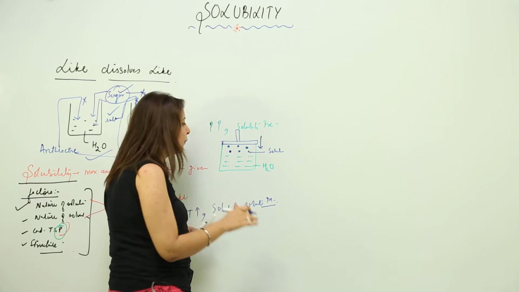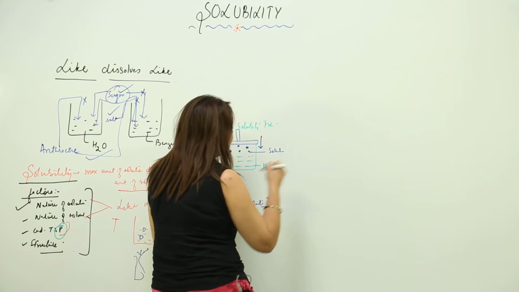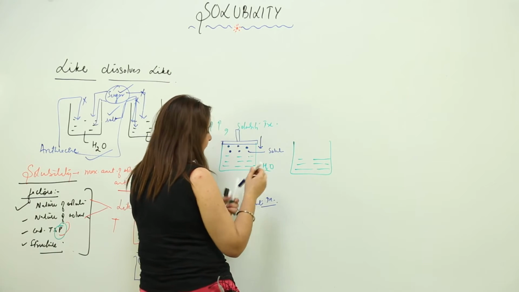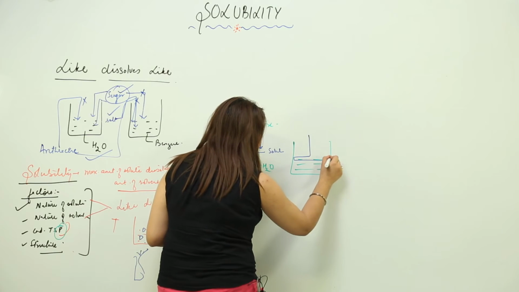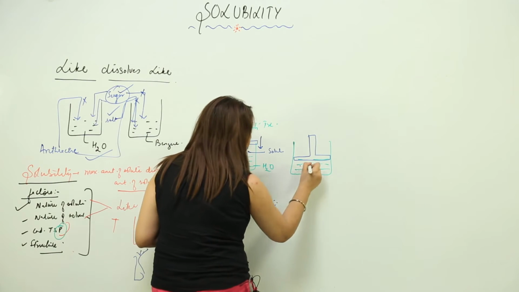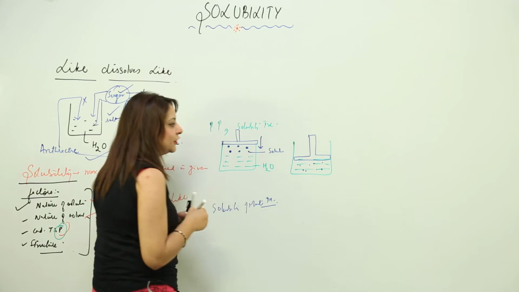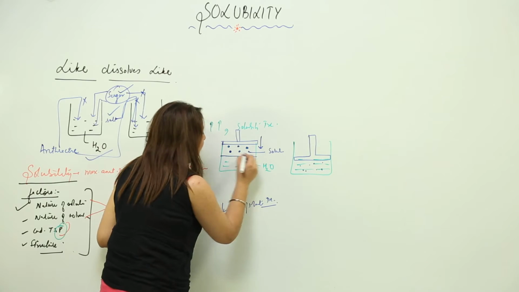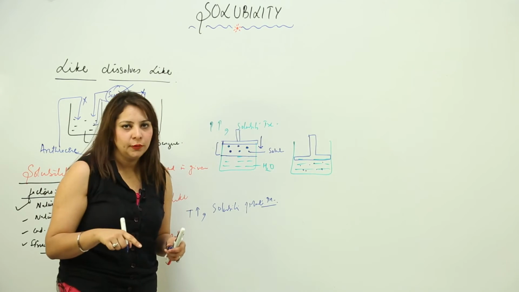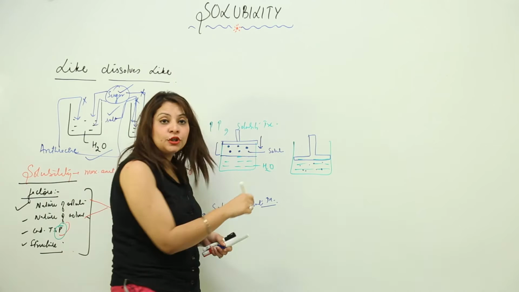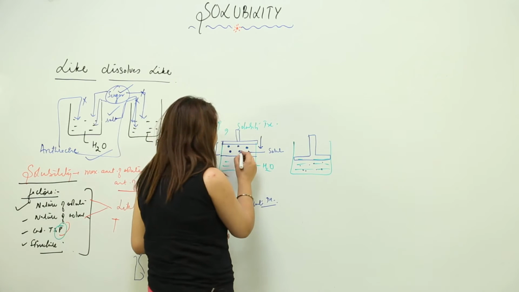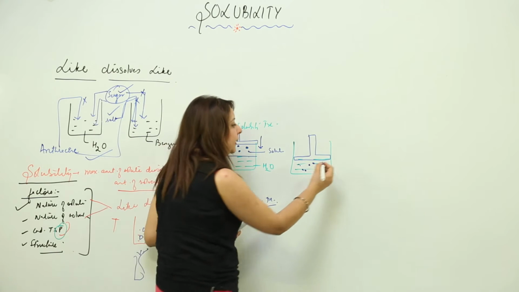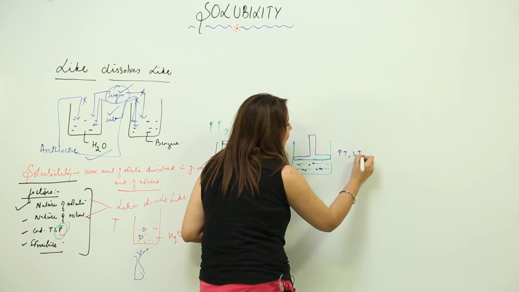So what happens when you increase the pressure, that means when we just move this piston down, then what do we get to see? We get to see that they get dissolved. Let us say that the piston moves down, and when the piston moves down, these particles are now here. In the first case the water is still here and this is our solute, it is not soluble in that. But when you apply the pressure, when you move the piston down, it makes these solute particles dissolve in the solvent. So on increasing the pressure, the solubility can increase.